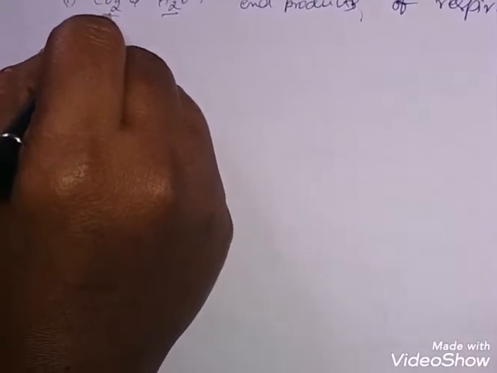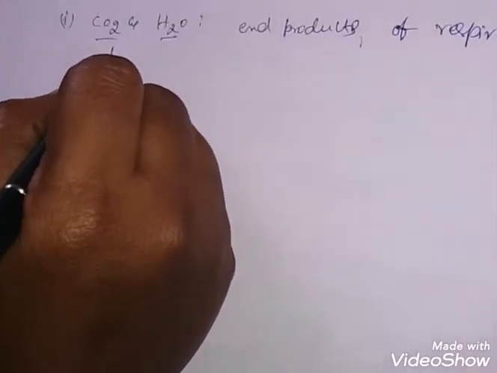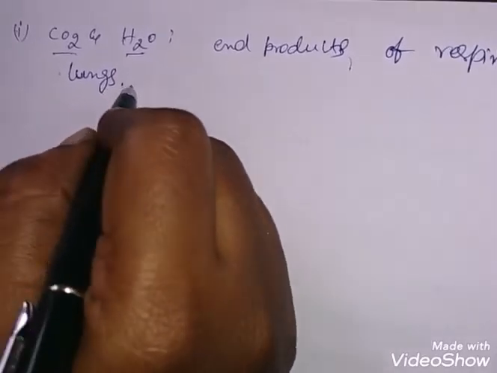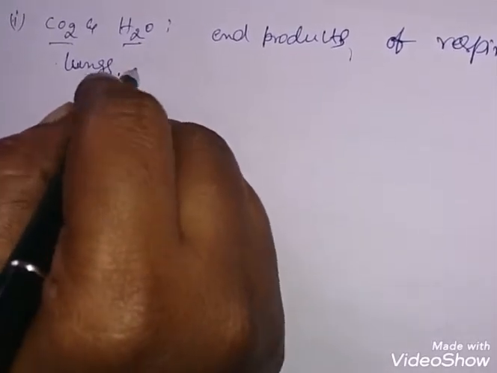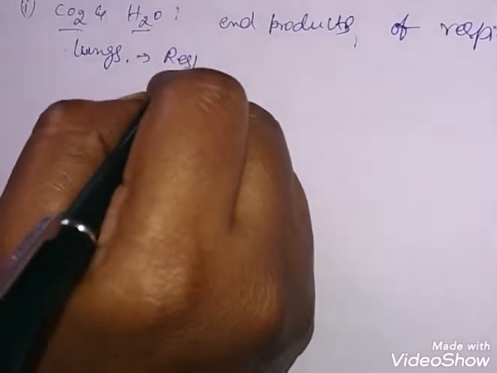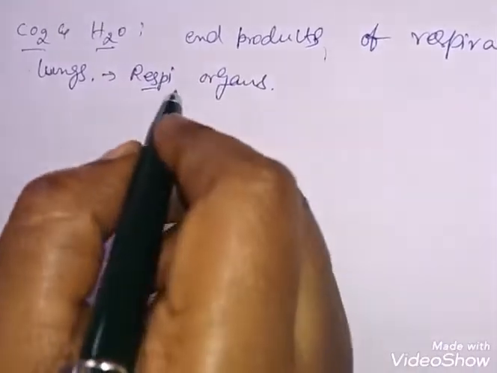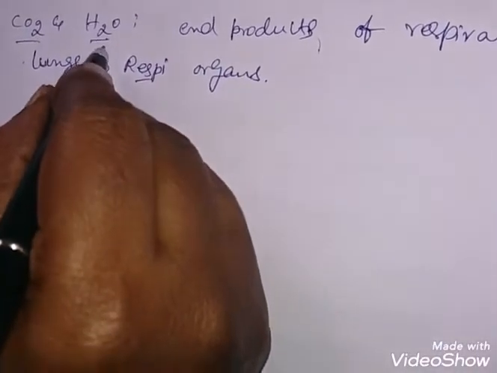Carbon dioxide is removed through the lungs, but the lungs are not excretory organs; they are respiratory organs. So this process comes under respiration.